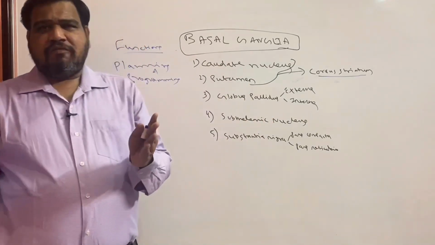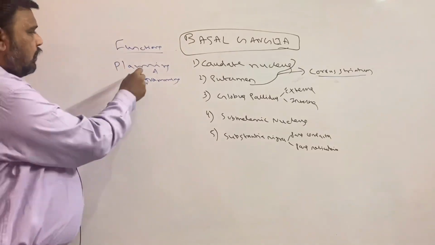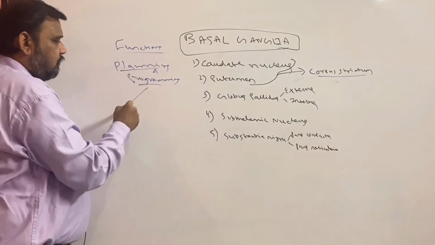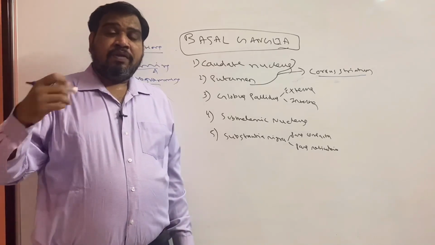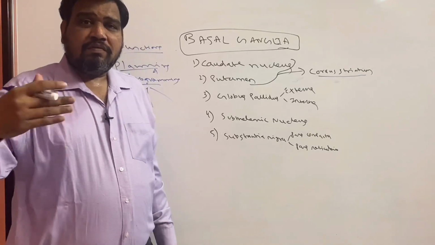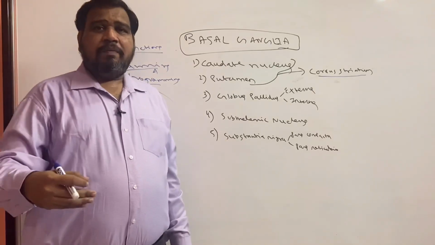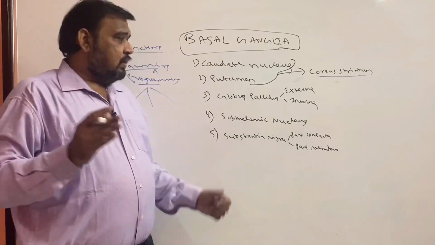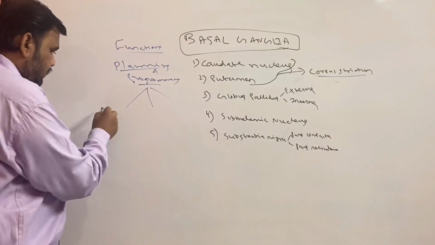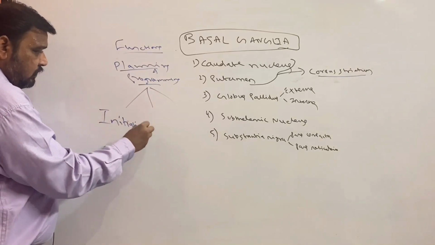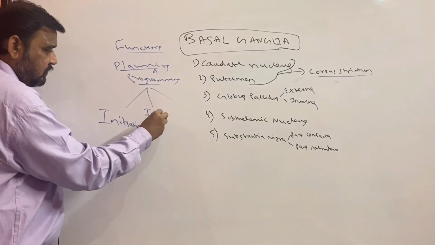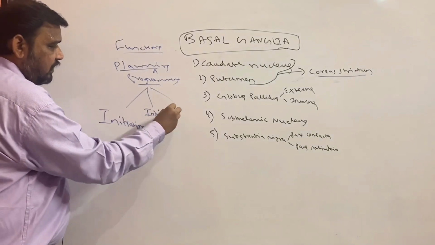The main functions of basal ganglia are planning and programming of movements. Cerebellum function is coordination of movements. For example, if you are doing a movement which is going beyond the limit, bringing it back is cerebellum. Whereas basal ganglia is even for initiation of movements, very very important, inhibition of movements and modification of movements.